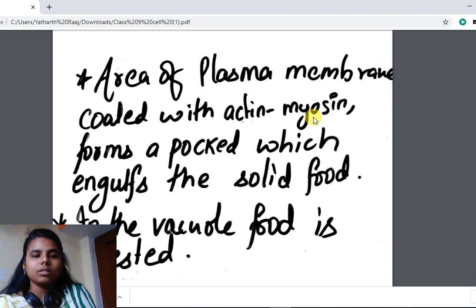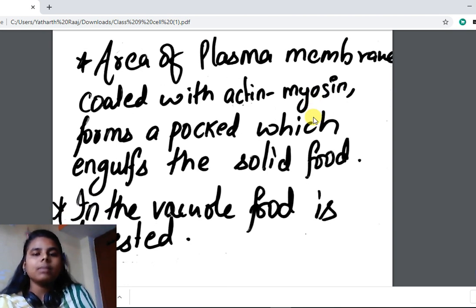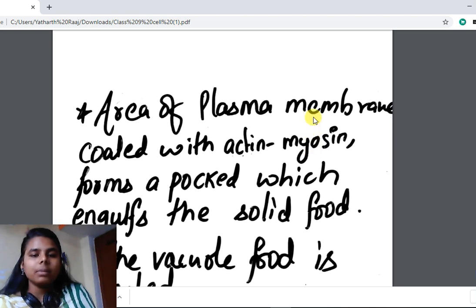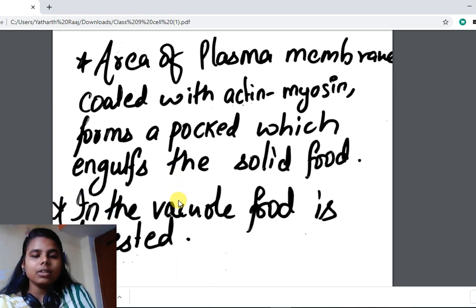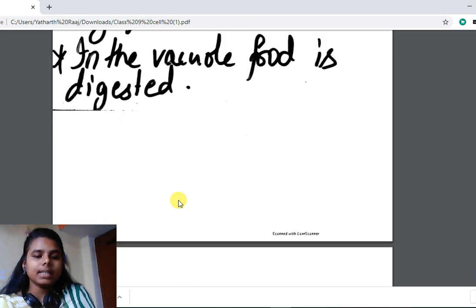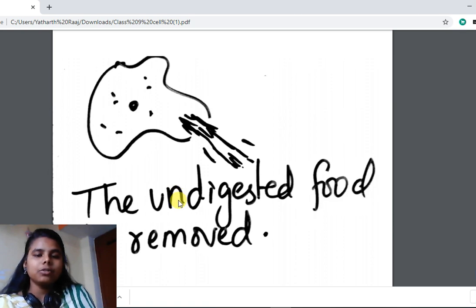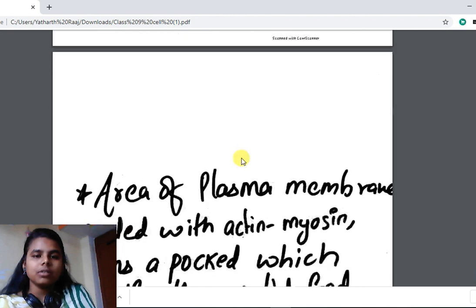So what is the process of phagocytosis? An area of plasma membrane coated with actin myosin forms a pocket which engulfs the solid food. So the area of plasma membrane covered with actin myosin forms a pocket-like structure, pseudopodia, which engulfs the solid food and becomes a food vacuole. Inside the food vacuole, the food is digested, and the undigested food is removed when the plasma membrane ruptures and the undigested food is thrown out. So this is the process of phagocytosis.